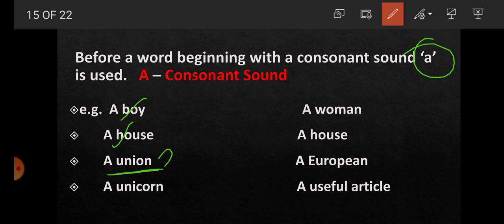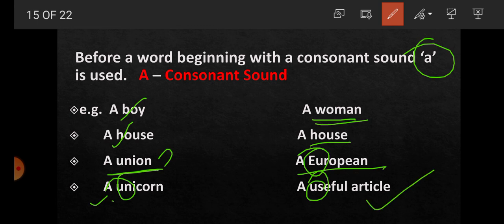A unicorn starts with U, but the sound is ya. Ya is a consonant sound. That's why there is the use of a. A woman: wa. Which sound is it? Wa sound. It means that it is a consonant sound. A house: starts with ha sound. So it is what? Consonant sound. A European starts with E, that is a vowel, but the sound is what? European, ya. So it is a consonant sound. A useful article starts with U, that is a vowel, but the sound is ya, useful, ya. So it is what?